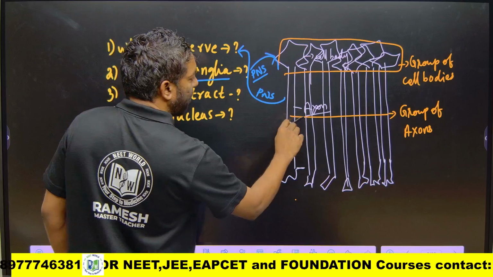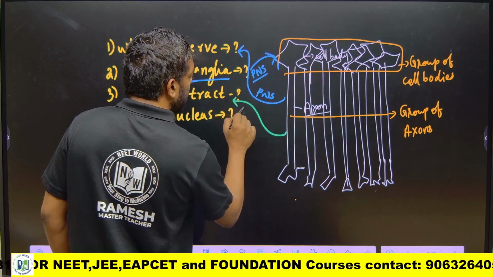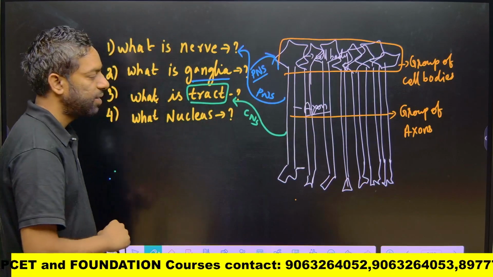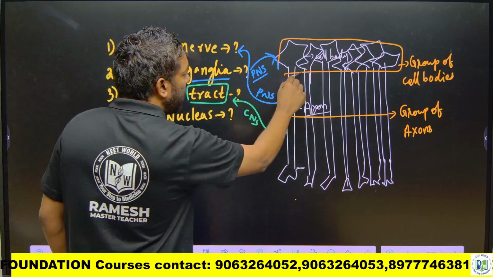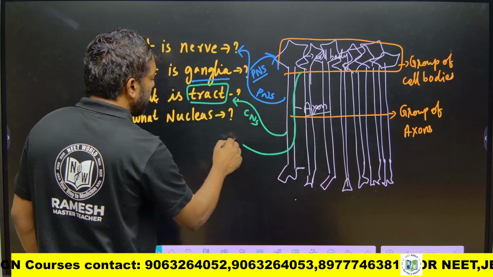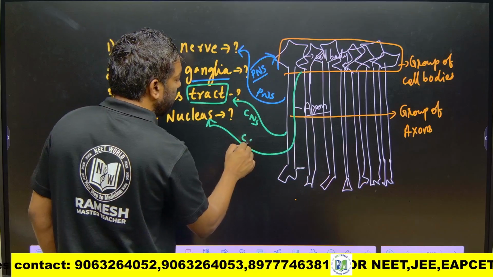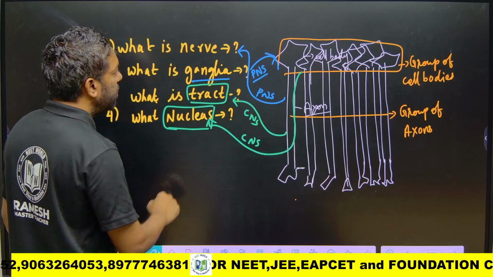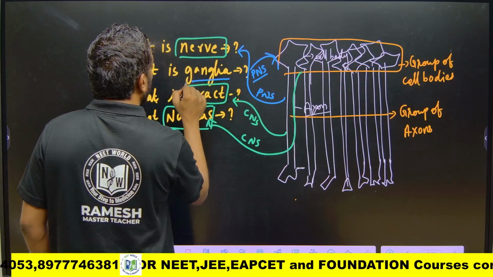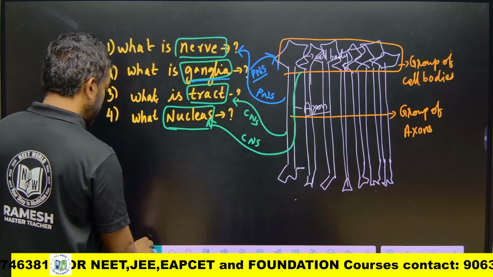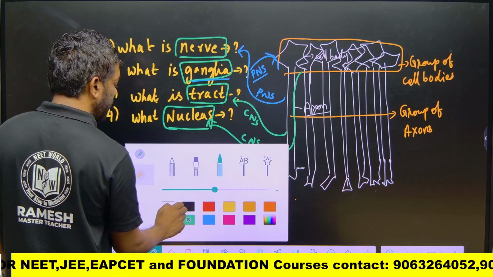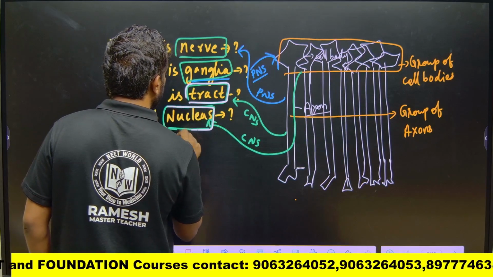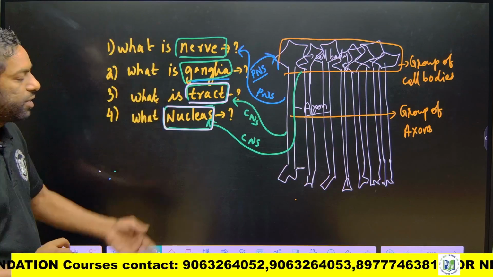A group of axons in the CNS, the central nervous system, is called a tract. A group of cell bodies in the CNS is called a nucleus. So, nerve, ganglia, nucleus and tract. Just don't get confused. This is the tract, this is the nucleus in the central nervous system.